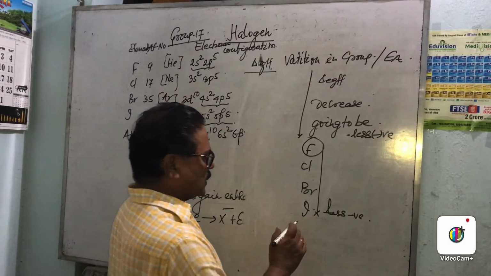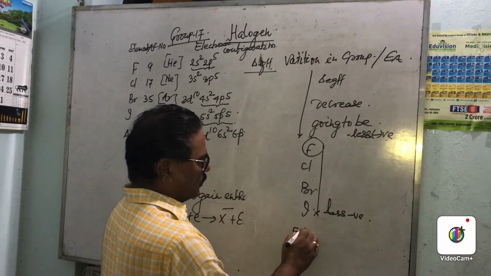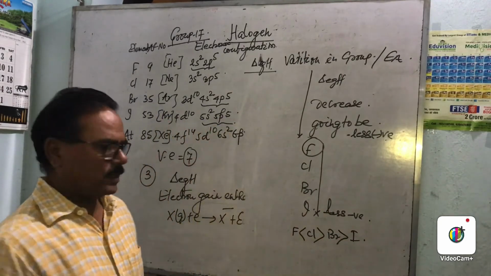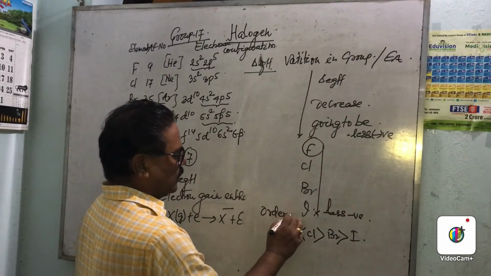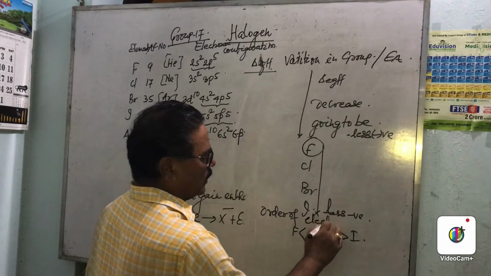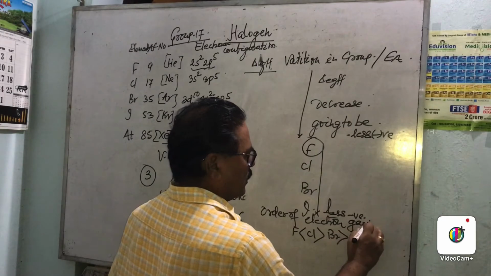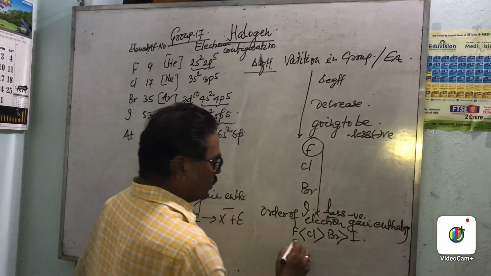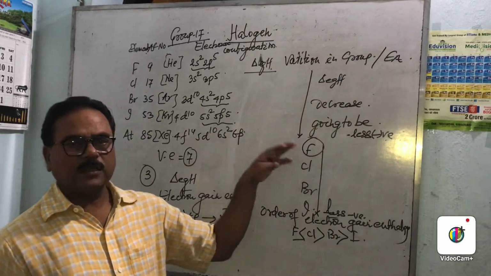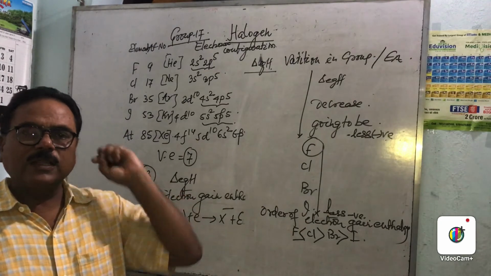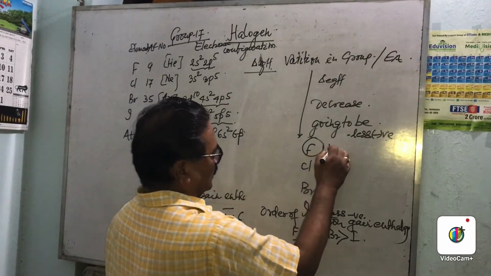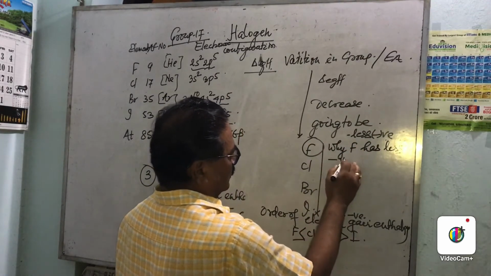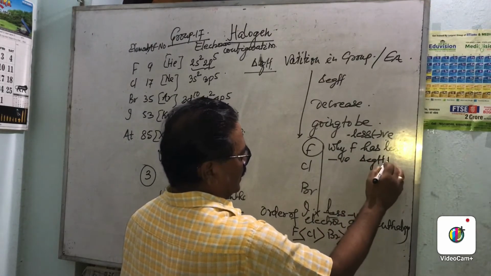So the order of electron gain enthalpy is F, Cl, Br, I. Why this order? Now here there is an exception. Why does fluorine have less negative electron gain enthalpy than chlorine?